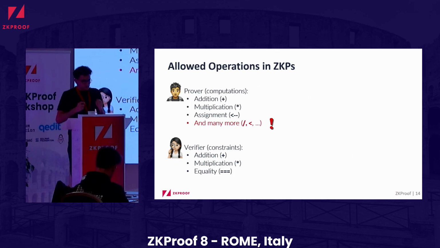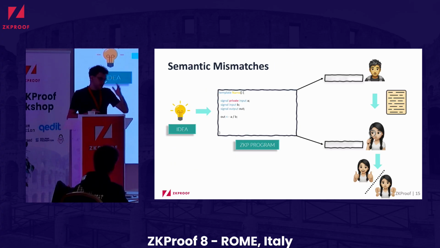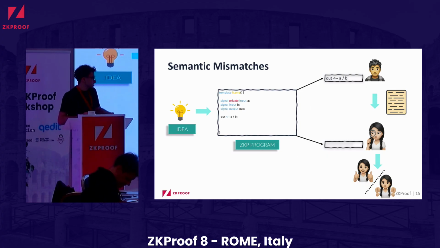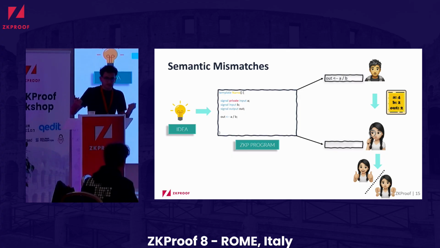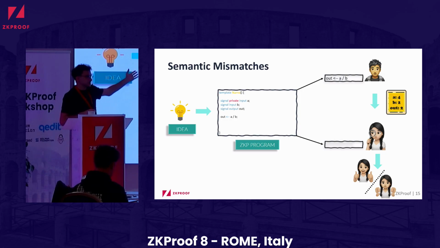And it turns out the fact that the prover can do much more causes a lot of complexities in ZKP programming. Because if we go back and look at a case where the prover is supposed to do a division, so it takes two inputs and just divides them. That's the prover side, and it might, for example, pass inputs 4 and 2 to the program, and it divides 4 by 2, and ends up with an output 2. But now, how is the verifier going to check whether this step of the program was done correctly if it can only use addition, multiplication, and equality checks? So you see, it gets a bit tricky here.